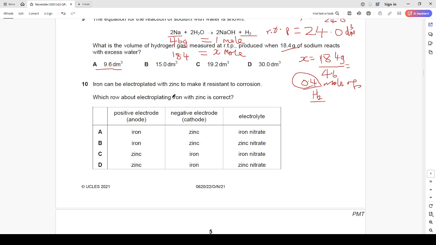Electroplating is a process of coating a metal with another metal just to improve the appearance and to improve the quality. That is exactly what we described previously when we talked about alloy. Mixing of a metal with another metal is purely a mixture, but in this case we are coating a metal on another metal using electricity, and that is why it is electroplating.